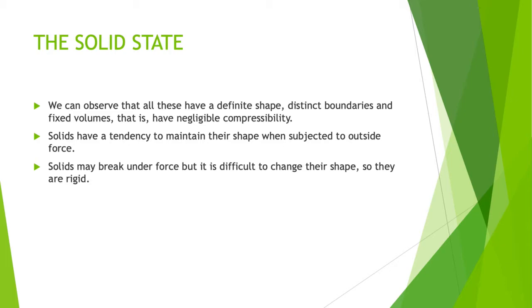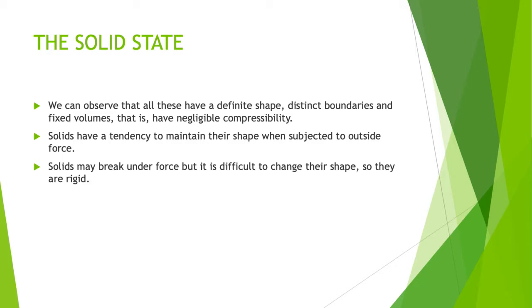Solids have a tendency to maintain their shape when subjected to outside force. If you give any outside force, if you compress any solid material, it will not change its shape. It will have a tendency to keep the shape intact.